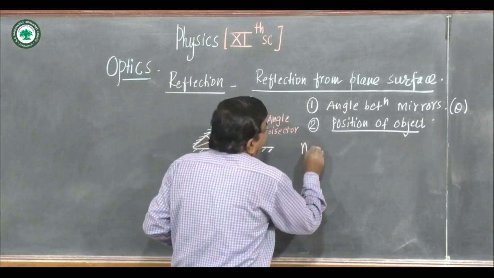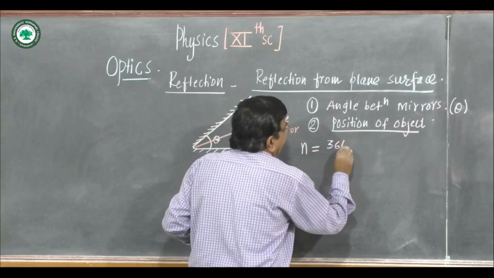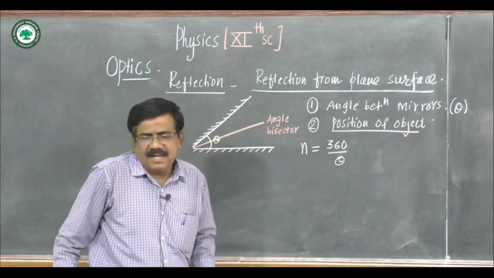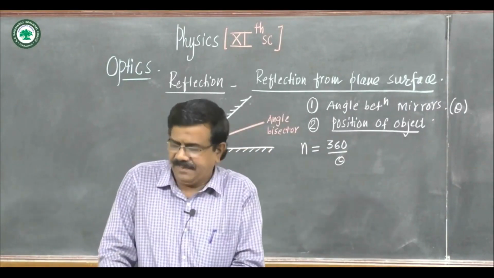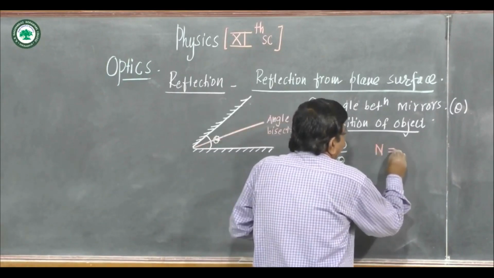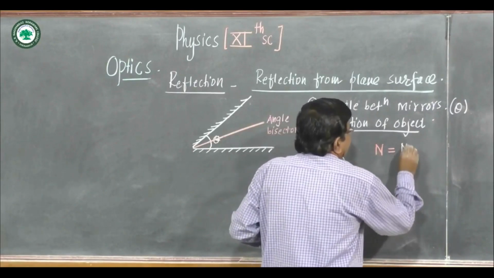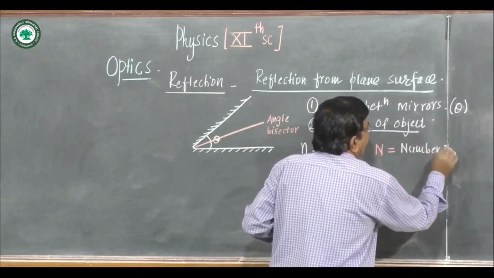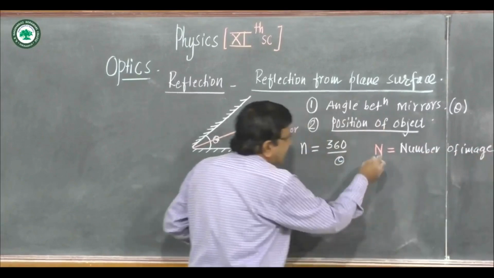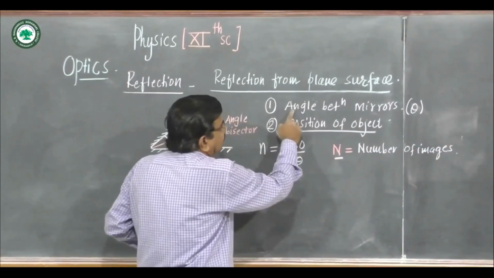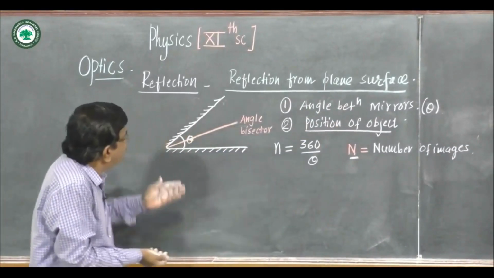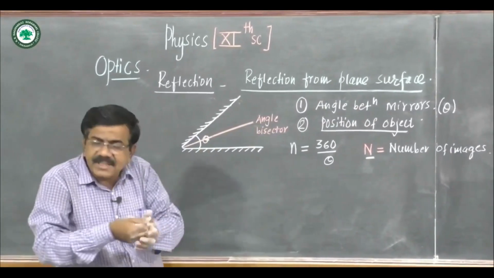Suppose small n is 360 upon theta, where theta is the angle between the two mirrors, and suppose capital N is the number of images formed. This N depends on the angle between the mirrors and on the position of the object, whether it is on the angle bisector or anywhere else.